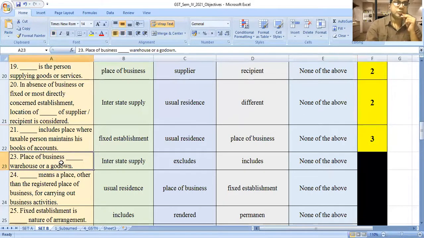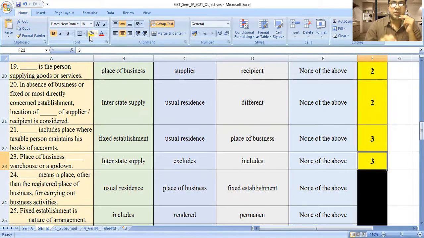Place of business dash the warehouse or godown. Interstate supply, excludes, includes, none of the above. The answer is third, that is includes the warehouse or godown also. Place of business includes the warehouse and godown also.